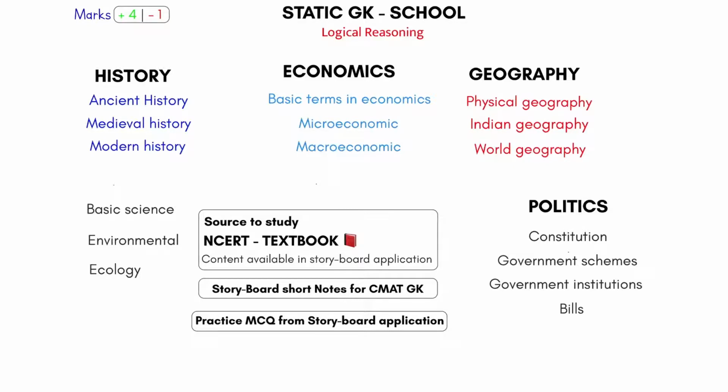Politics will have questions on the constitution, government schemes, bills and so on. Environment will have questions on different concepts used in environment and ecology. Basic science includes atoms and molecules. So this covers your static GK school.